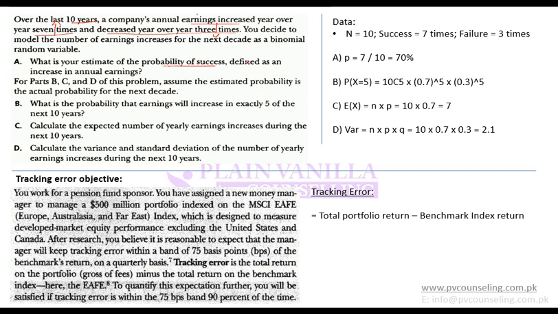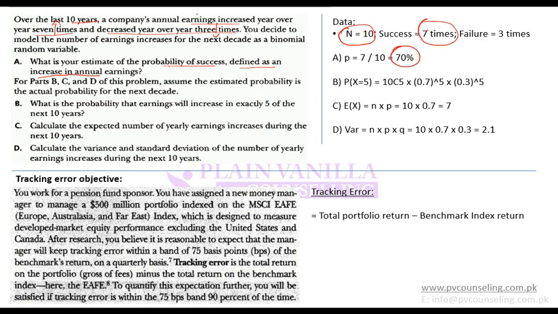So what is success for you? They have told you that it is defined as an increase in earnings. So an increase is success, and the number of times you had an increase was 7. That means out of 10 times, 7 times you were successful. So the probability of success is 7 divided by 10.